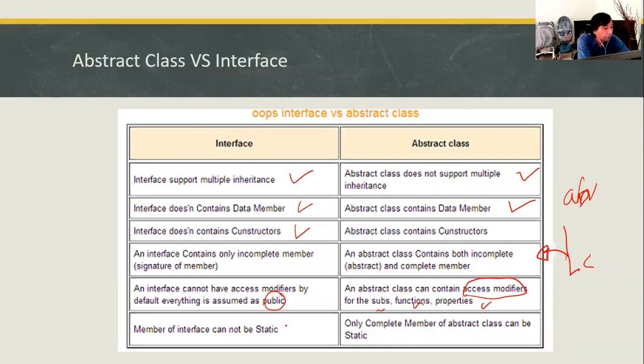And the members of an interface cannot be static, while in an abstract class, it is allowed to have a static member or static method, as long as the static method is complete, a non-abstract method. So it can consist of a static type.